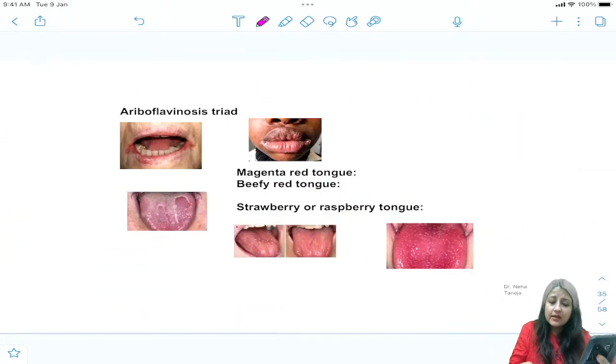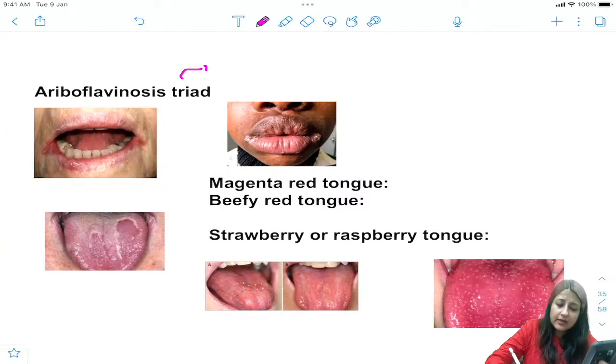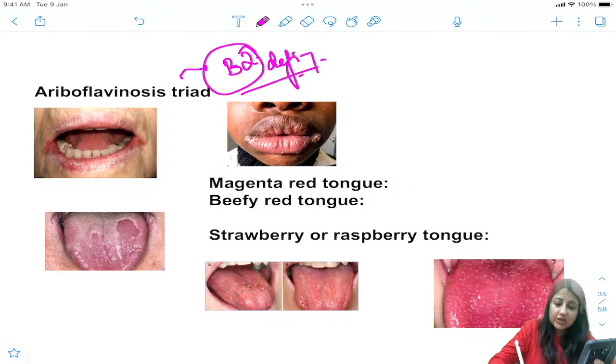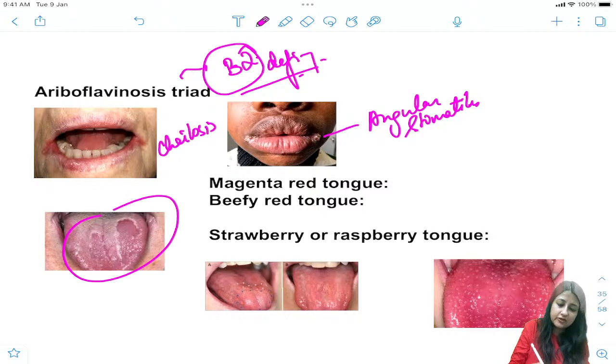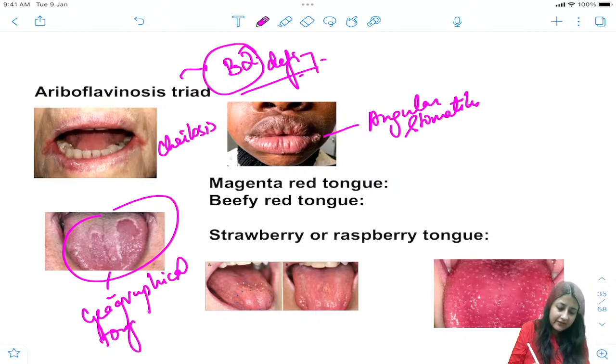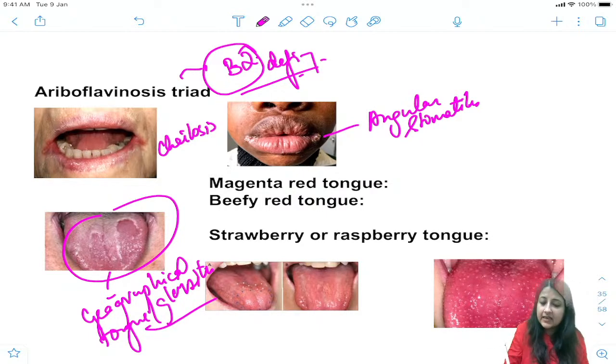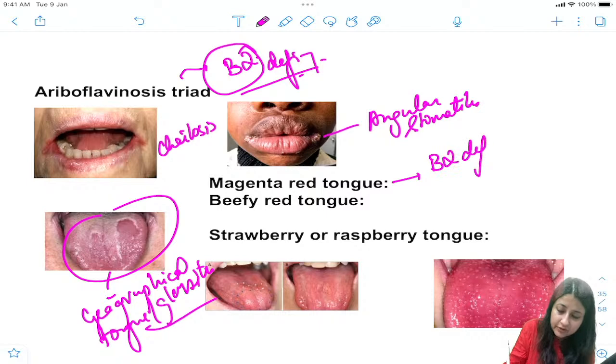Okay, next one, vitamin B2 is riboflavin. When you talk about B2 deficiency, these things happen. This we all know is cheilosis. This is angular stomatitis, and there is one more manifestation, which is geographical tongue. What else do we call geographical tongue? Glossitis. So magenta red tongue is B2 deficiency. Beefy tongue is B12 deficiency. Strawberry tongue is seen in scarlet fever.